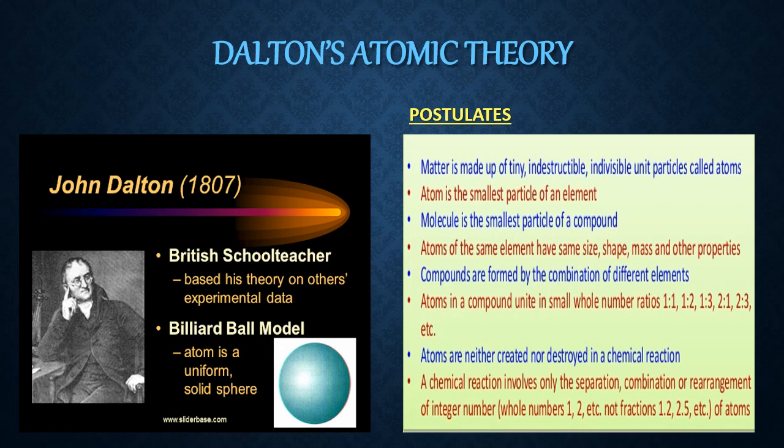Atoms in a compound unite in small whole number ratios such as 1 is to 1, 1 is to 2, 1 is to 3, 2 is to 1, 2 is to 3, etc. He made this after discussing two laws. The law number one is the law of definite proportion. Law number two is what?